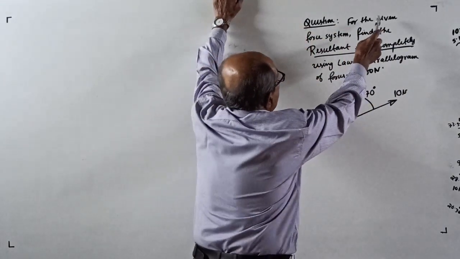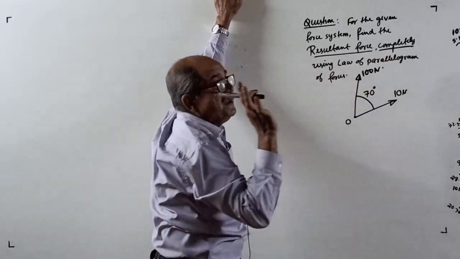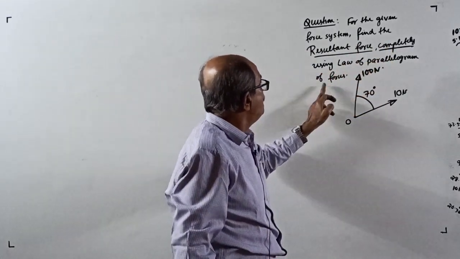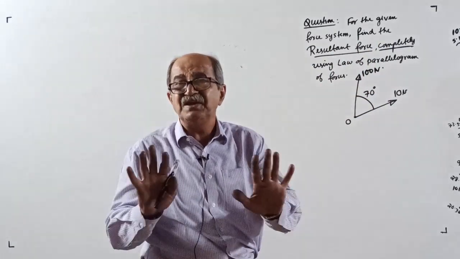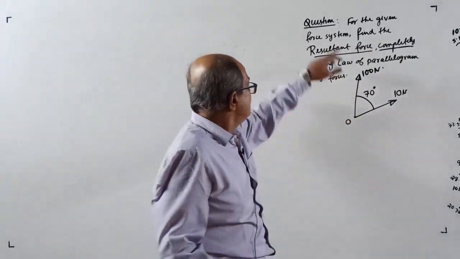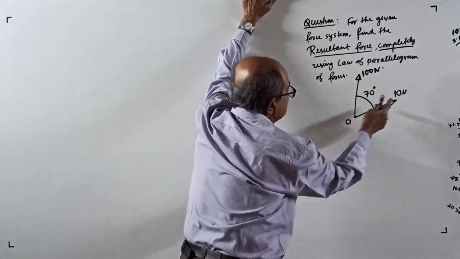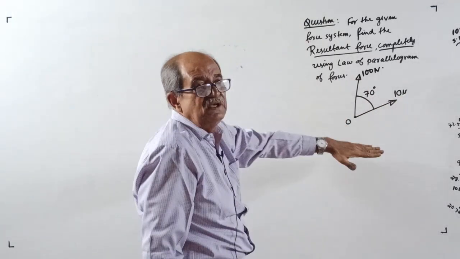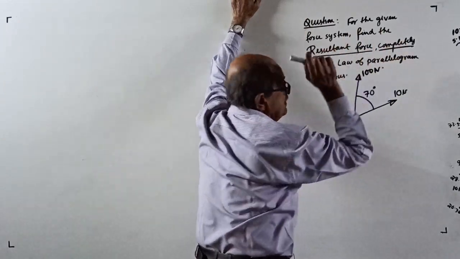Question. For the given force system, find the resultant force completely. I will tell what is completely. Using law of parallelogram of forces. Some will be laughing, such a simple one. Wait, you see the concept there. See, a point O is given here, through which one force of 10 Newton passes, one force of 100 Newton, angle 70 degrees. For this one, we require the resultant force completely.